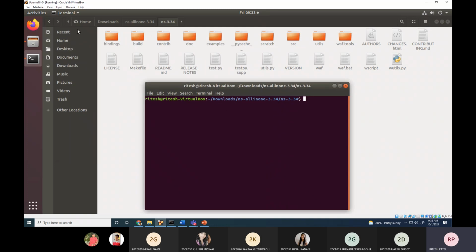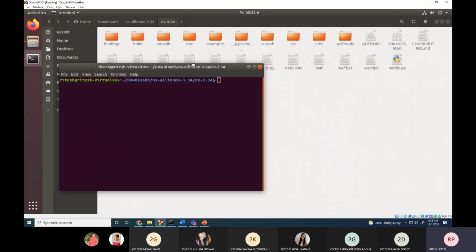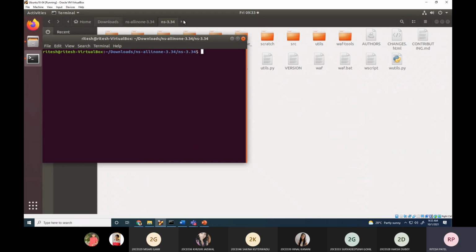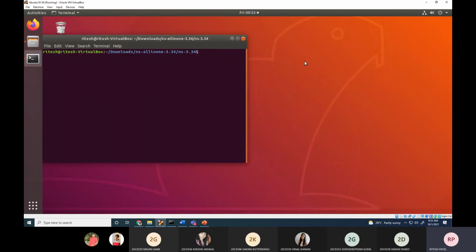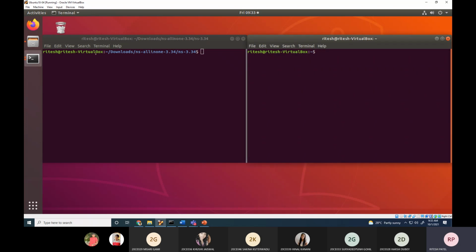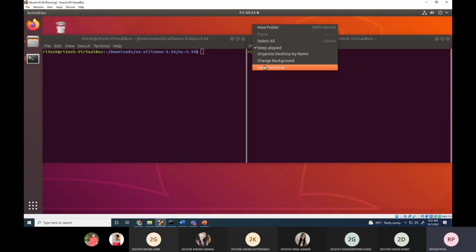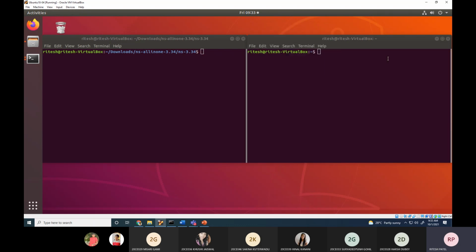So why am I going into a folder and opening a command terminal? Let me give you one more clarity. From desktop, you can also open terminal. So can you tell me what is the difference in these two command prompts? This command prompt I have opened from NS 3.34, and this command prompt I have opened from desktop. What is the difference? Yes, so wherever I click on open terminal, it will go into the current directory, and you can type commands directly from that directory. Over here it's a desktop, so that's why it's a desktop only.